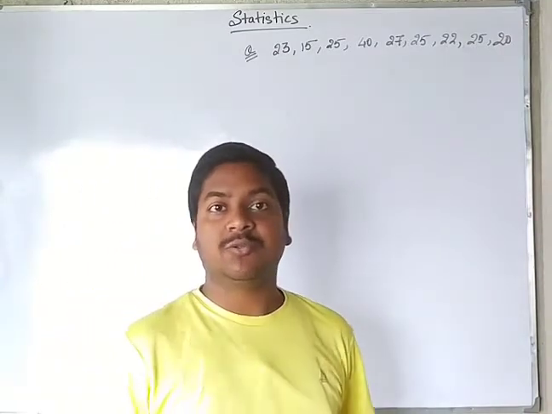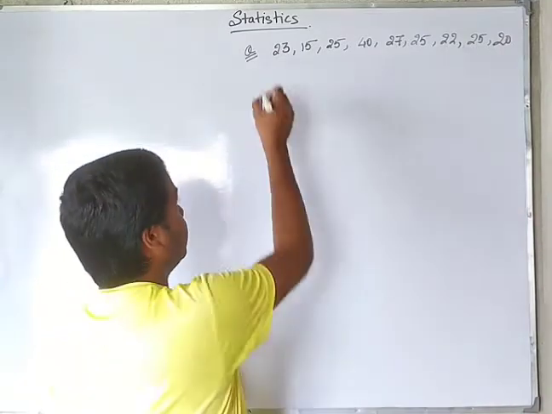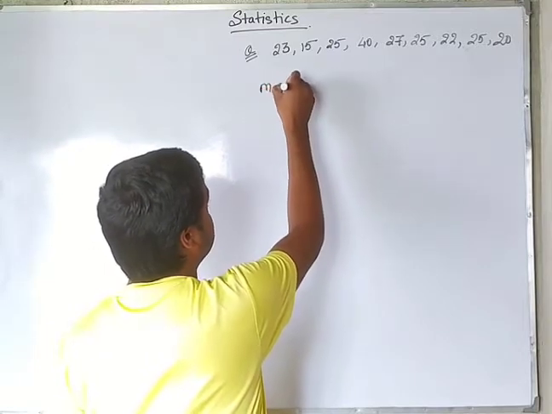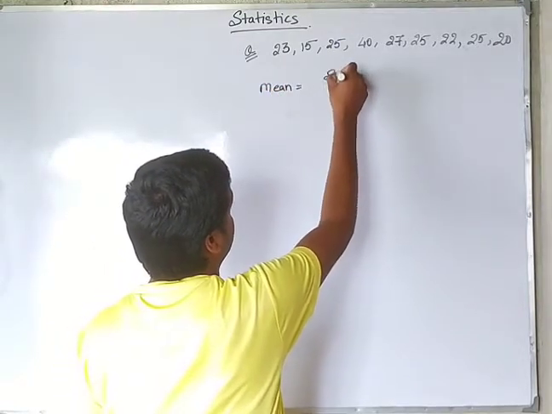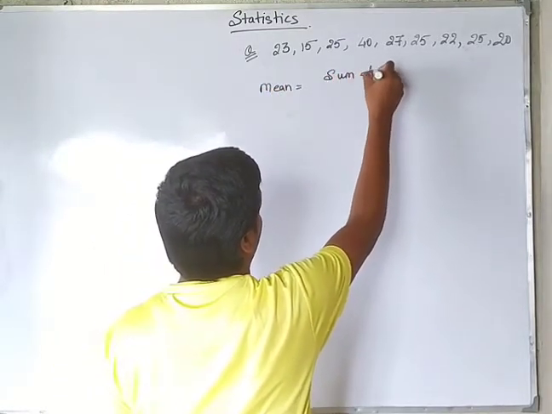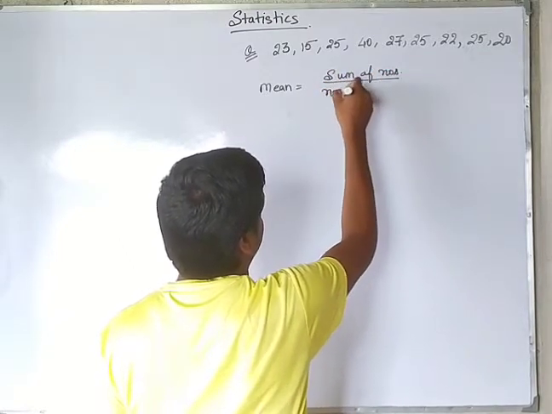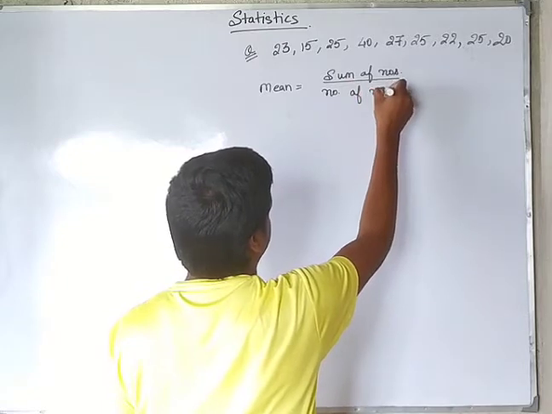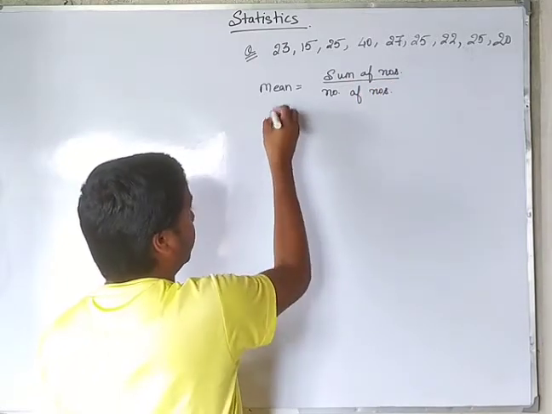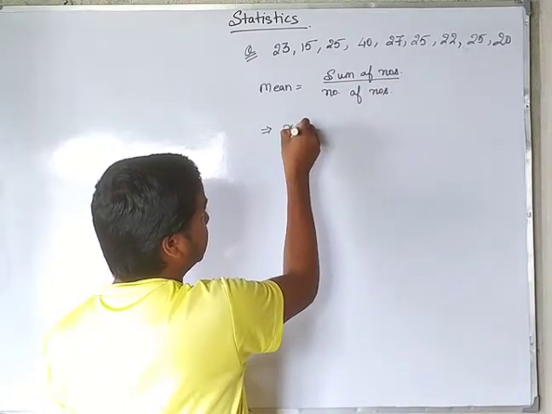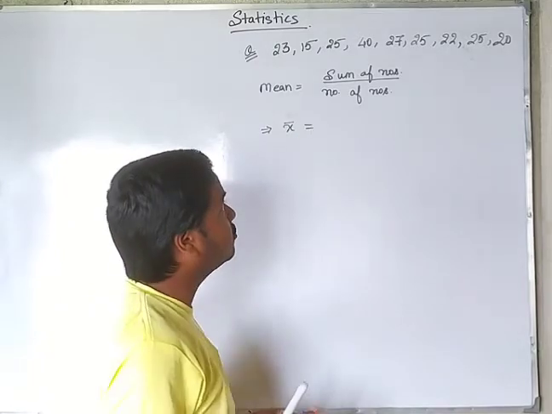According to this, at first we need to find mean. We'll apply our formula: sum of numbers divided by number of numbers. No need to write mean again and again, just keep its symbol. Mean is equal to sum of numbers.